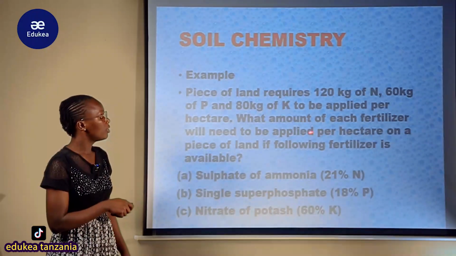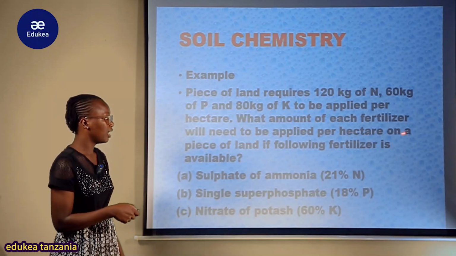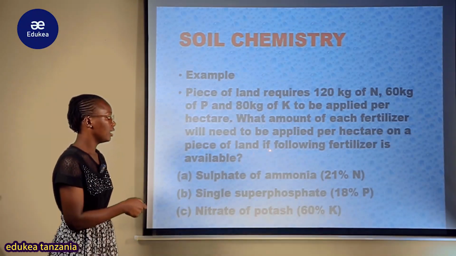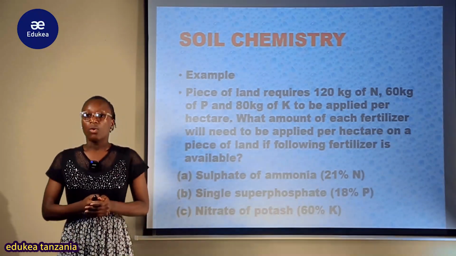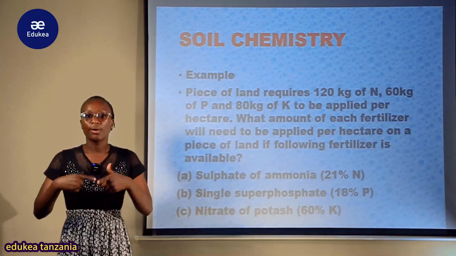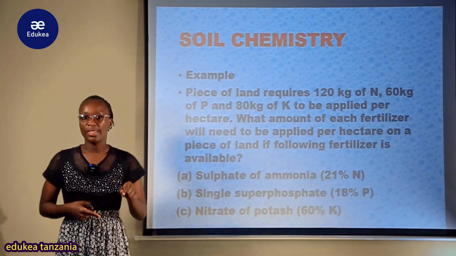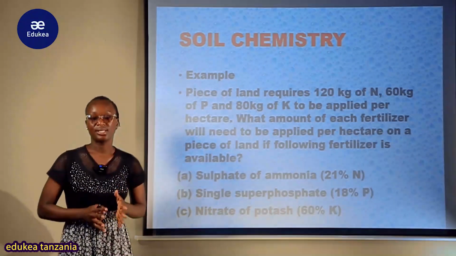So what amount of each fertilizer will be needed to be applied per hectare on a piece of land if the following fertilizer is available? Sasa una fertilizer yako pale, so utajua ni kiwango gani katika kila mmoja ninachotakiwa ni apply ili niweze kufanya addition ya fertilizers katika soil.